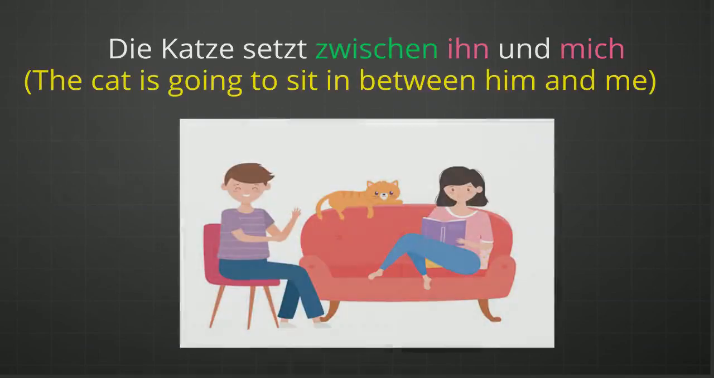Zwischen. Die Katze setzt sich zwischen ihn und mich. Zwischen is a wechselnde preposition. Katze is the subject in this sentence. Now die Katze setzt means the cat is going to sit. She is changing her position from point A to point B. She is in motion. She is performing some action. The subject is performing some action, and that is why we have to consider this zwischen as an accusative preposition, and that is why ihn and mich are the personal pronouns used with zwischen.